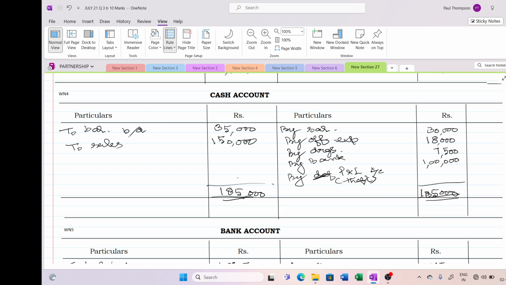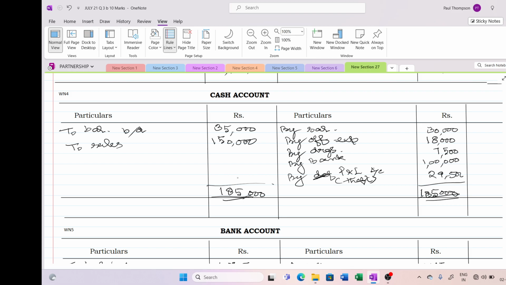So what will be the balancing figure? Let me just check it. 30 plus 18 plus 7.5 minus 185. That is 29,500 is the balancing figure.